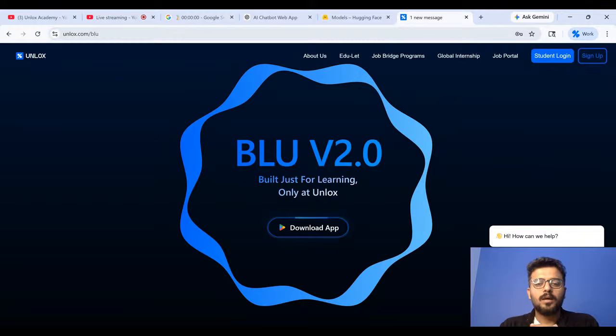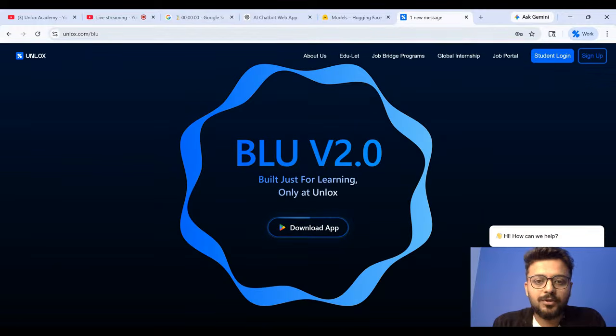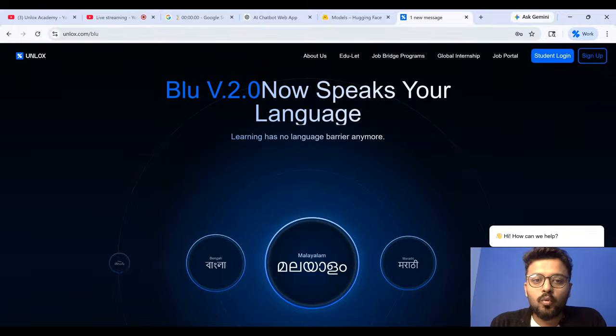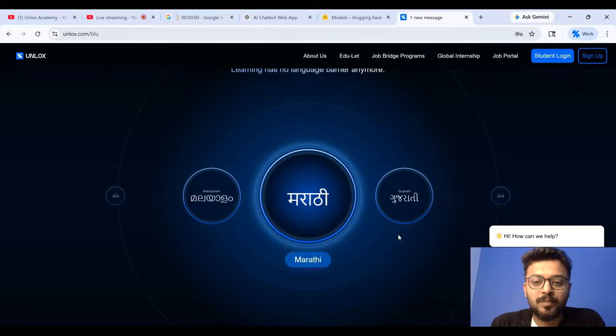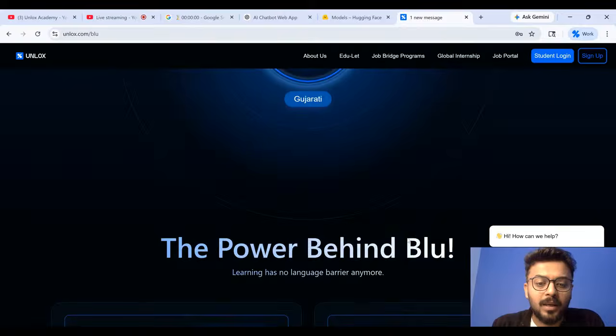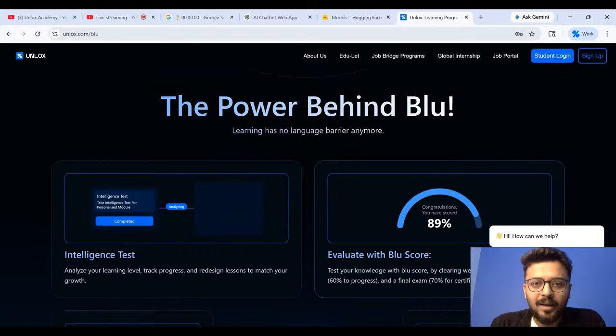Okay, great. So this is our Blue, the conversational AI which we were discussing initially. Blue version 2.0 now speaks your language. It can be any language of your choice: Marathi, Gujarati, Malayalam, Tamil, Telugu, Kannada, Punjabi, anything. We had a very clear agenda that language cannot be a barrier.